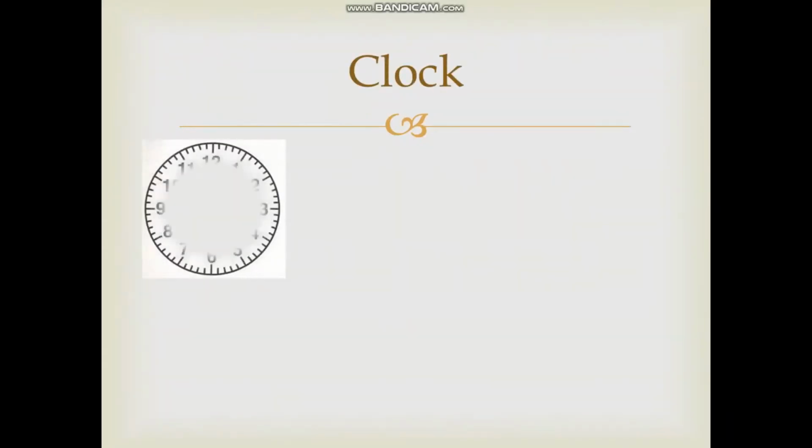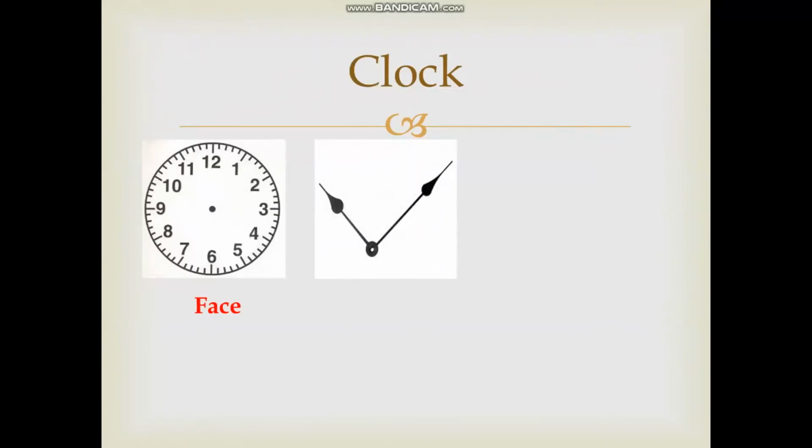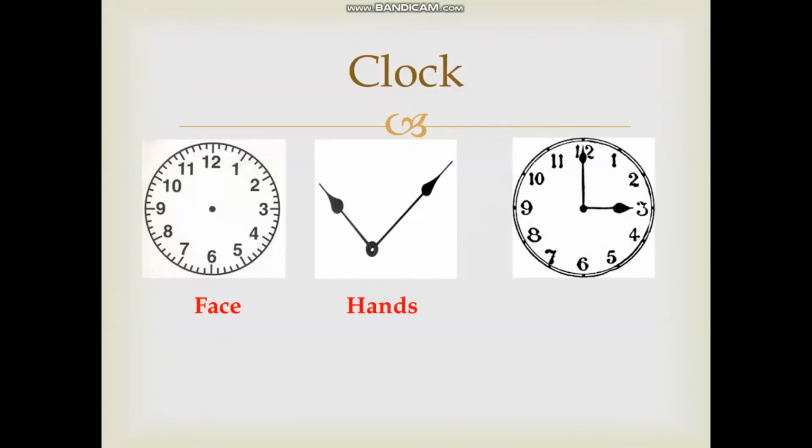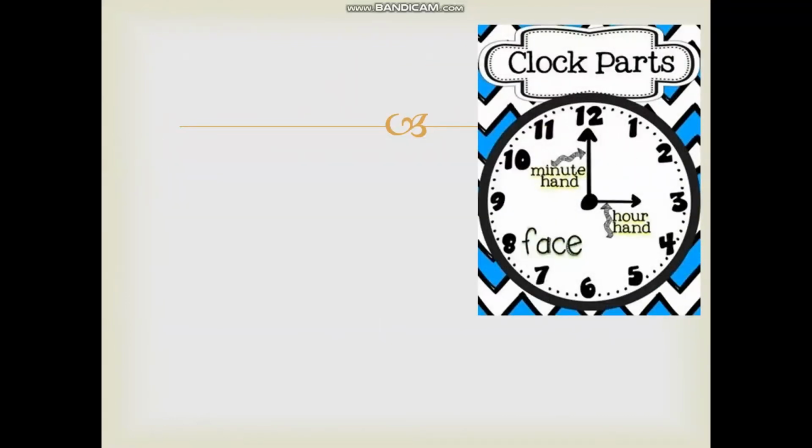Now we are going to talk about a clock. This is the face of the clock, and it has numbers written on it from 1 to 12. Then we have these two needle-like things, and these are called hands of the clock. And when it is combined, then it is our clock. Now it has two hands. We just looked at the hands. One is a small hand and the other is a little bigger.